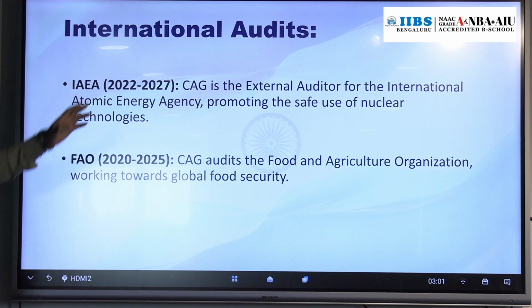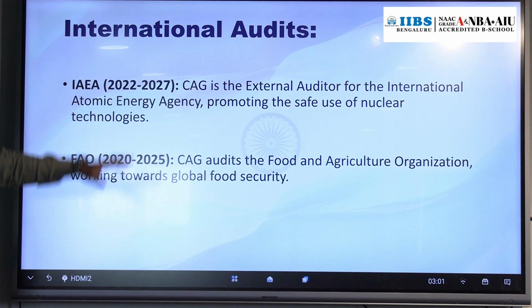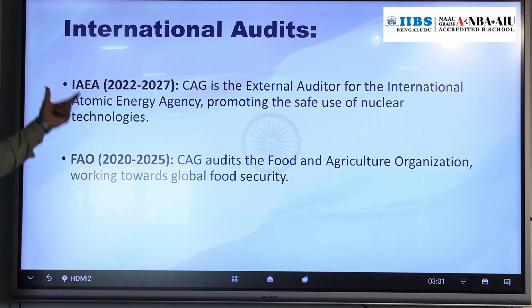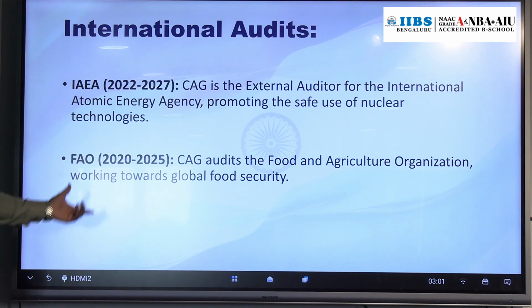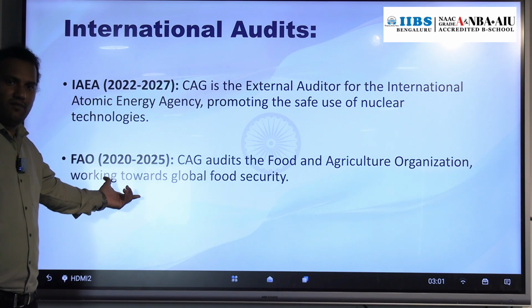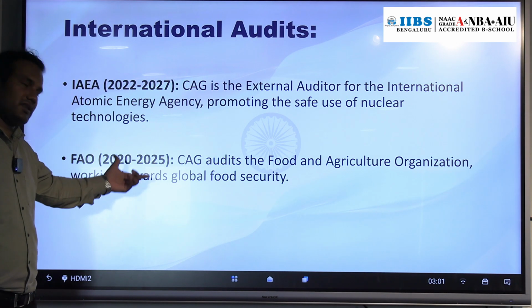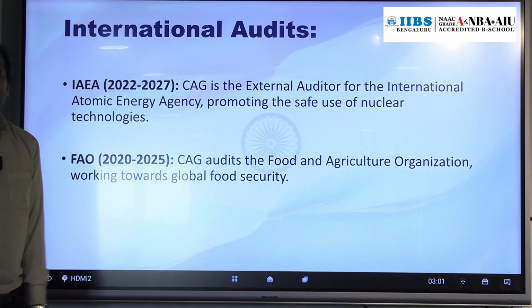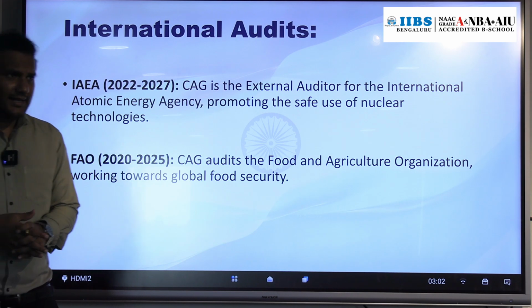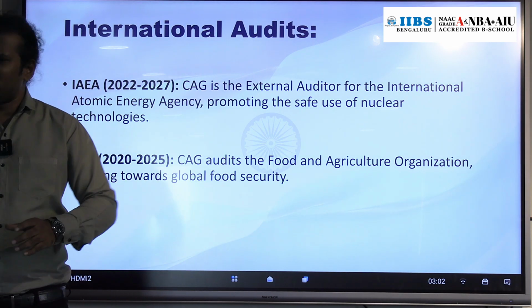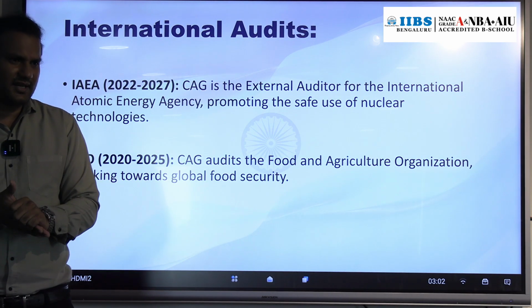For this body, CAG is the external auditor from 2022 to 27, 5 years. And the Food and Agriculture Organization, one of the organs of the UN. For this organization also, our CAG is the external auditor, for 2022-25.